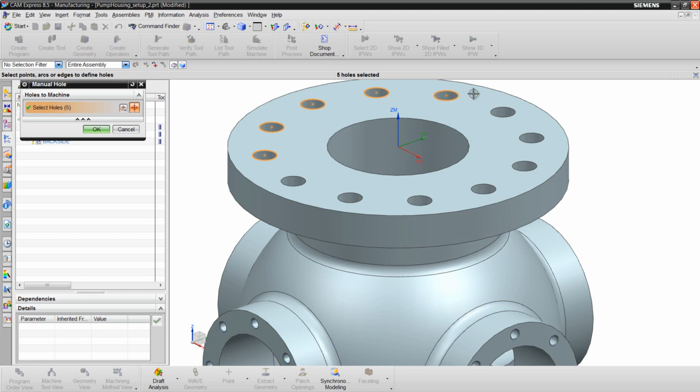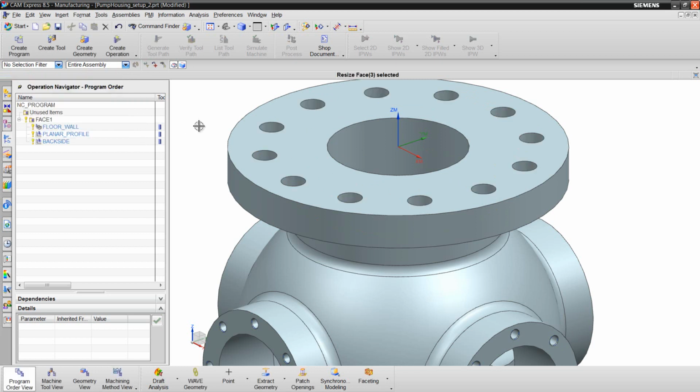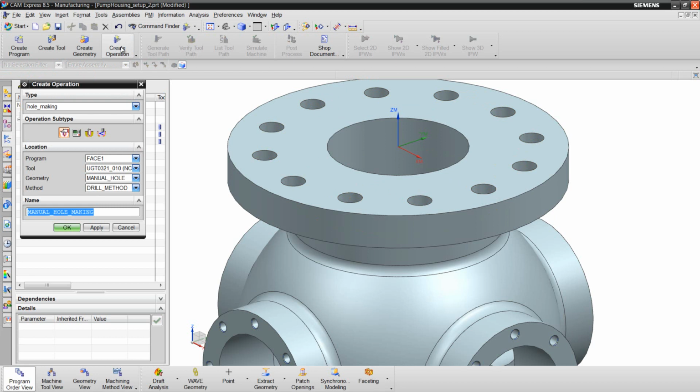Select the holes. Then create a manual drilling operation to machine those holes.